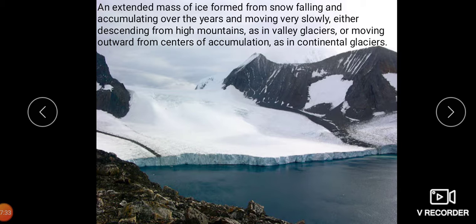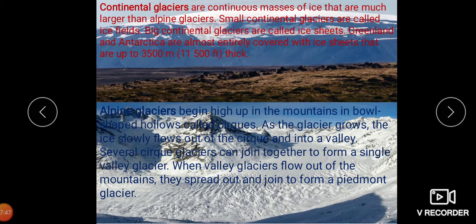So what do we mean by continental glacier? Continental glaciers are extensive ice sheets, you can see here. These are found in the polar regions, that is Greenland and Antarctica.